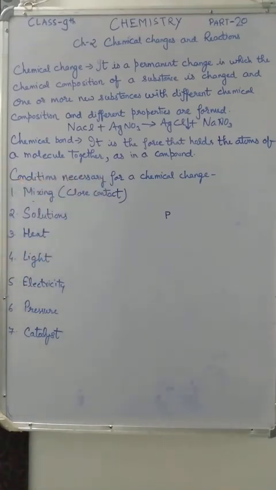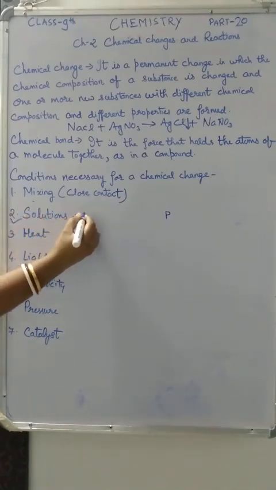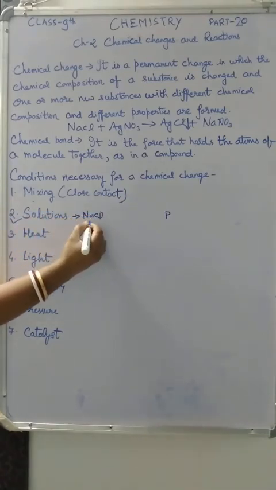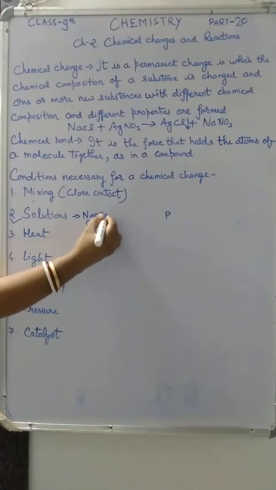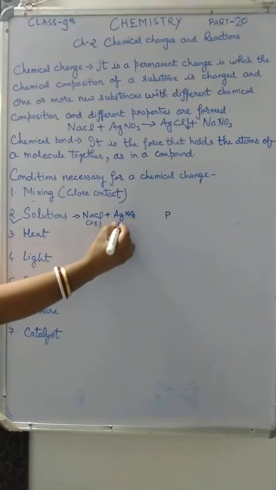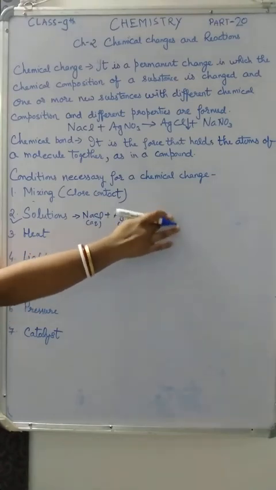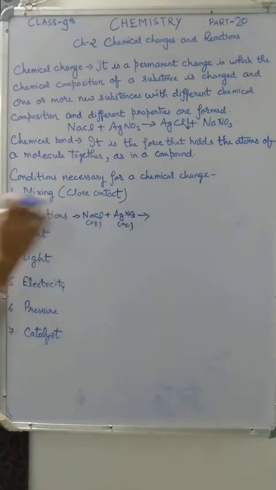Now the second one is the solution. In some cases, chemical reactions occur when substances are mixed in either molten or aqueous state. A very good example is when sodium chloride in aqueous form reacts with silver nitrate in aqueous form. Both reactants are in aqueous form.